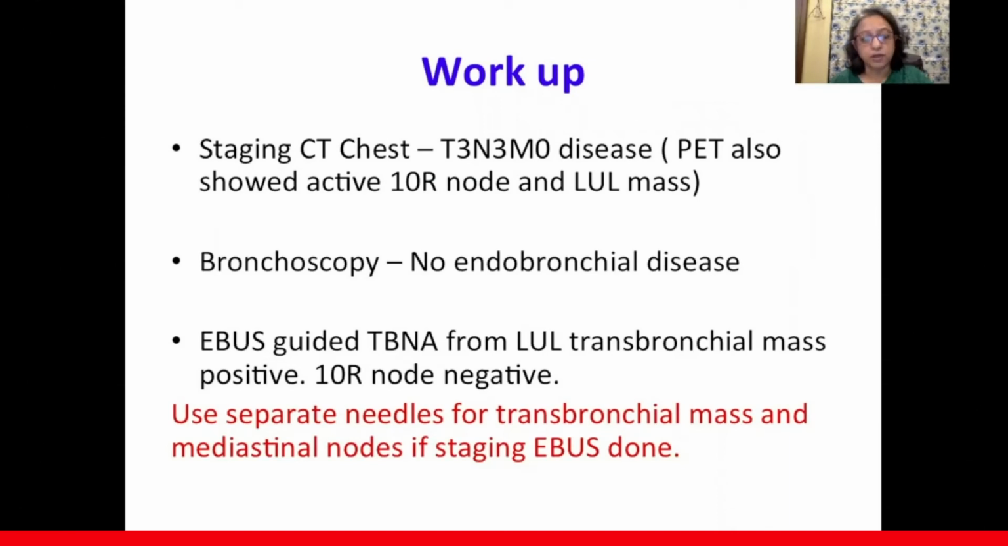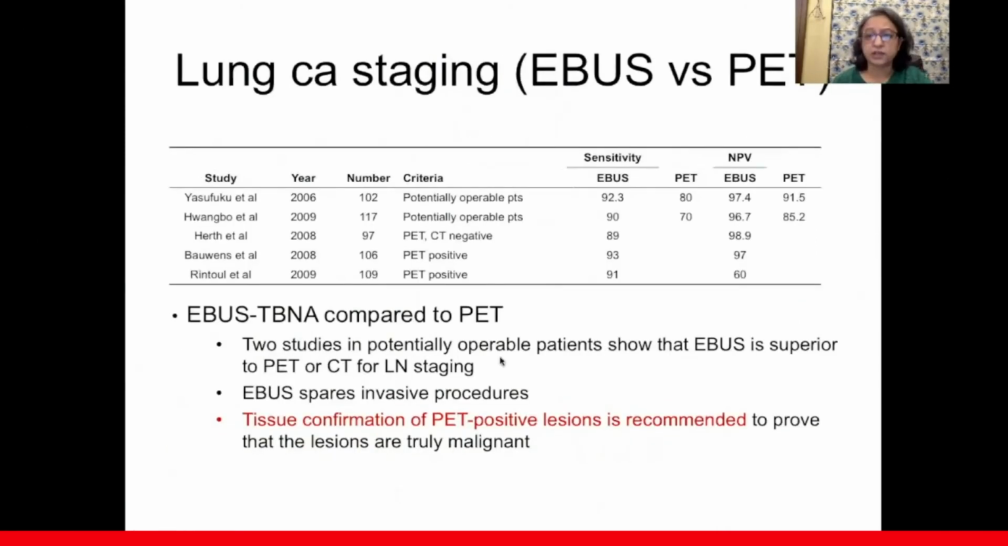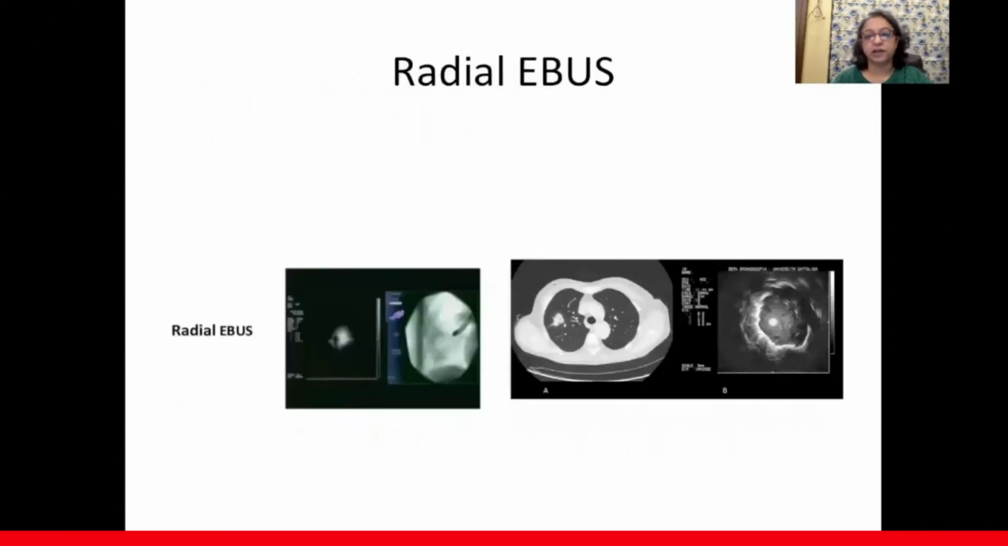Another word of caution again: use separate needles for the transbronchial mass and a separate one for staging mediastinal lymphadenopathy. And as discussed in this paper, it has been shown that EBUS-TBNA compared to PET-CT, tissue confirmation is always recommended if the patient is in a curative intent of lung cancer.